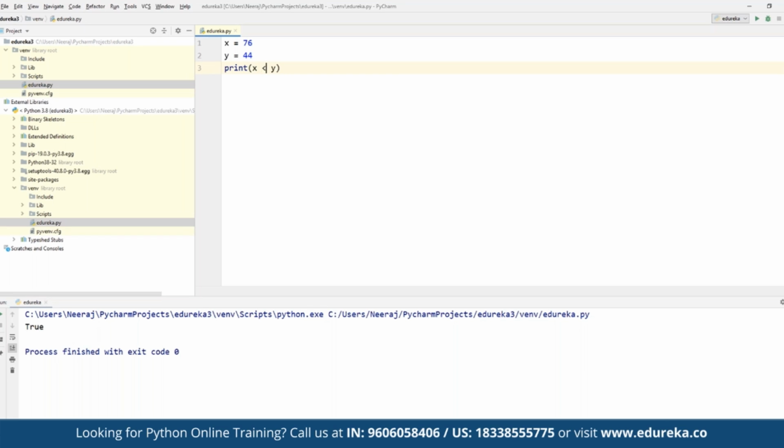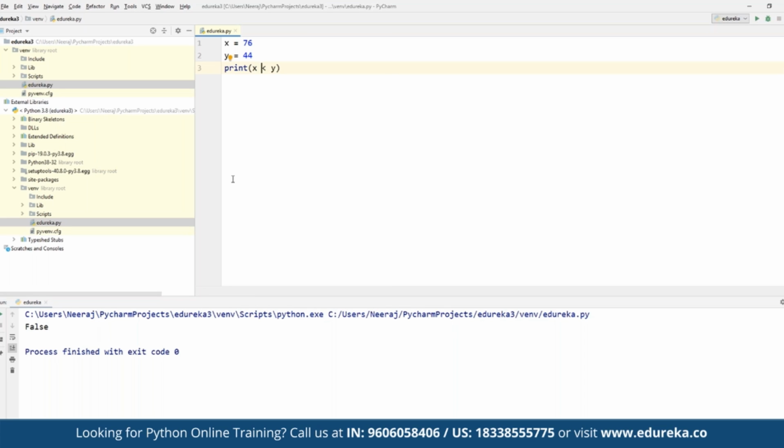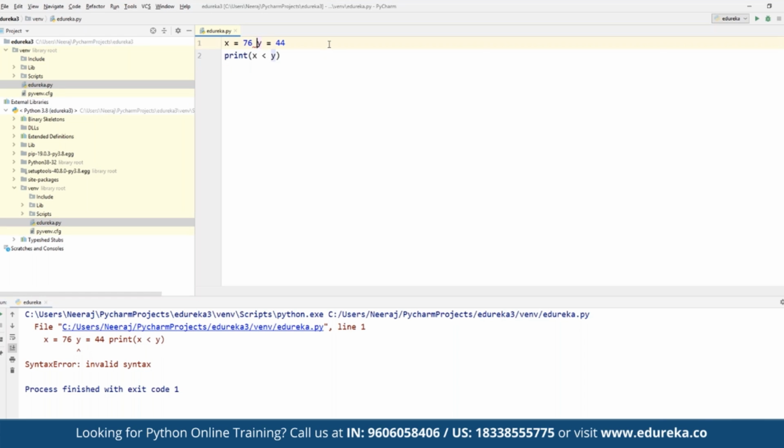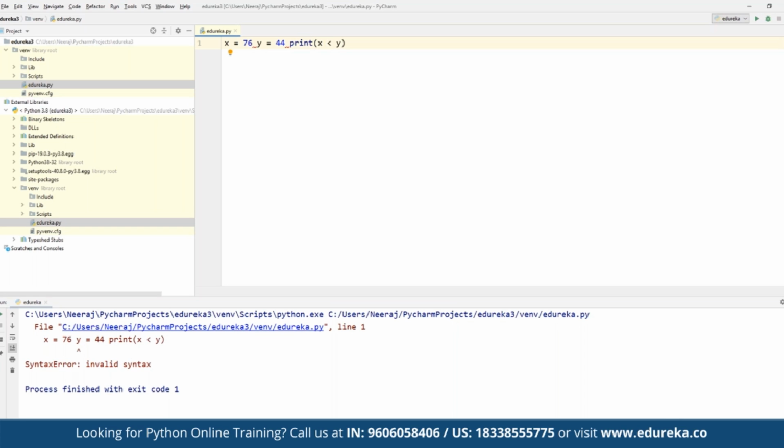Suppose this would have been the value for y, and now we want to compare if x is greater than y. What would be the return here? True. Why? Because x, 76, is for sure greater than 44. And suppose we change the operator, for example, if we want to check if x is less than y, then this will return false, because x is equal to 76, and 76 is in no mathematics book less than 44, correct? That's why we have returned a false statement.